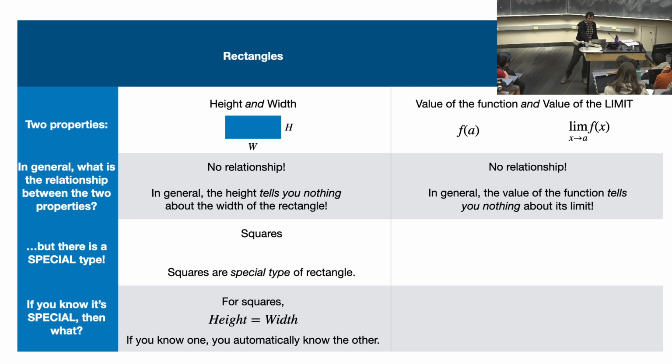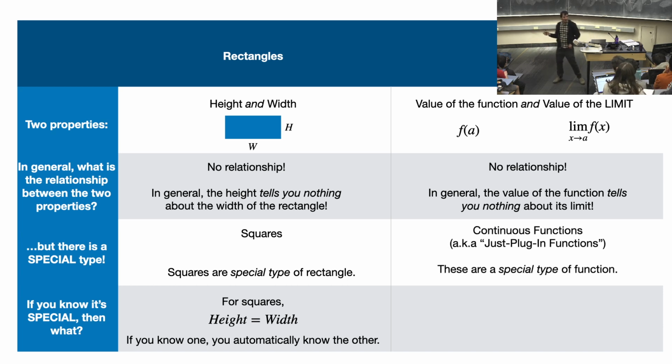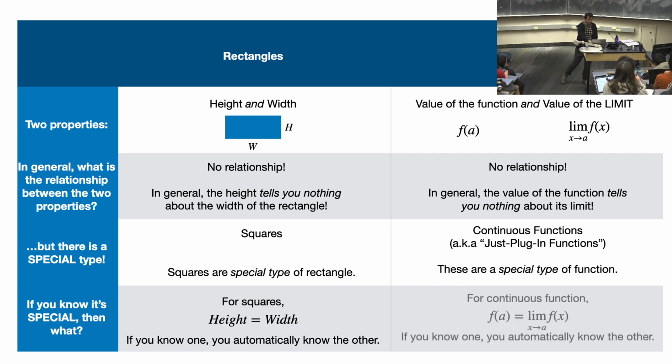This is just like the functions that we're talking about today. So on Friday, I said there's no relationship, but today we're talking about these special functions. They are called continuous functions. Some people call them just plug-in functions, or they're just plug-in-able. And for those special functions, the value of the function is exactly equal to the value of the limit. So in general, there's no relationship, but for these special things, just like squares, there is a relationship, and they're just equal.